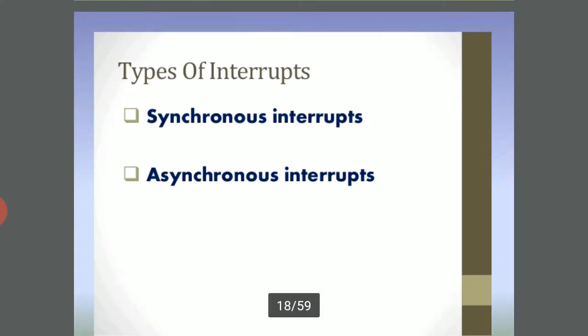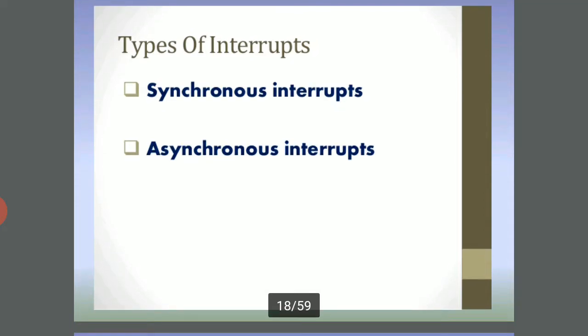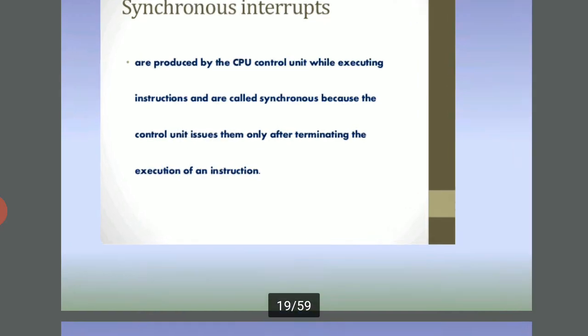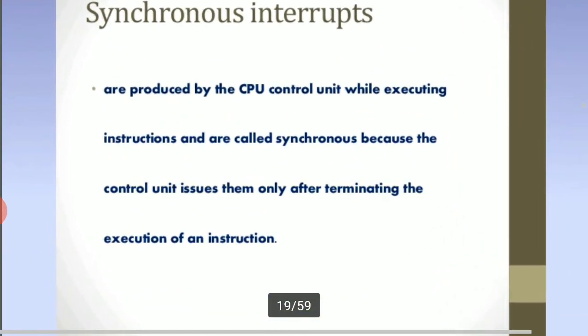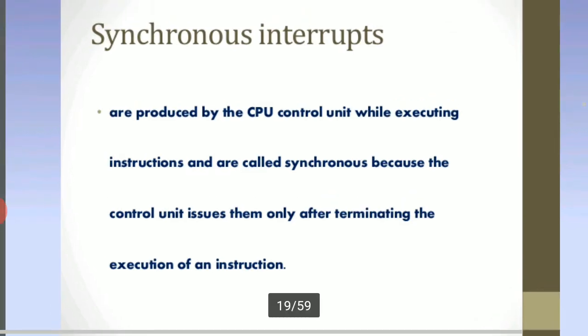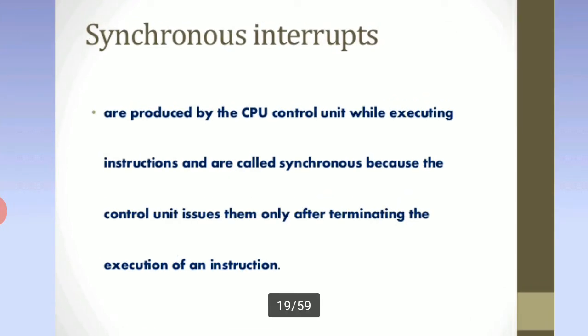Types of interrupts: synchronous interrupts and, next one, asynchronous interrupts. Synchronous interrupts are produced by the CPU control unit while executing instructions and are called synchronous because the control unit issues them only after terminating the execution of an instruction.